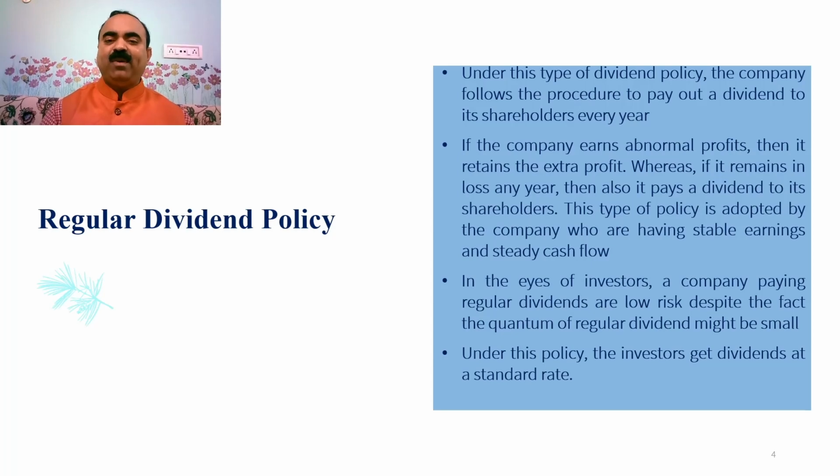This type of policy is adopted by companies having stable earnings and steady cash flow. In the eyes of the investors, a company paying regular dividends is low risk despite the fact that the quantum of regular dividend might be small. Under this policy, the investors get dividends at a standard rate.